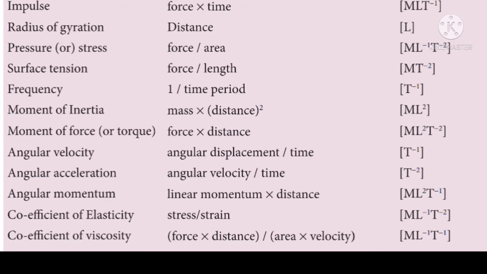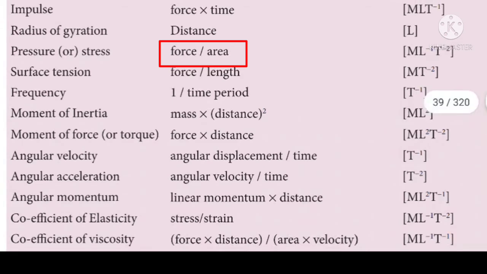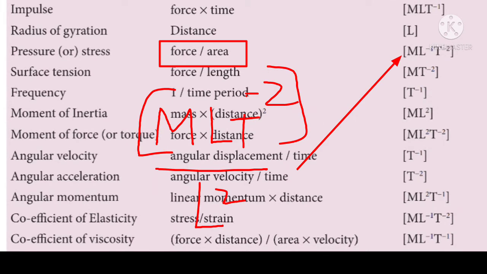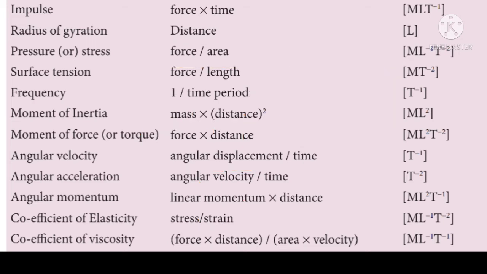And next physical quantity, pressure or stress. The expression for pressure or stress is force per area. The dimension for force is M L T power minus 2 and the dimension for area is L squared. When this L squared goes up, it will become L power minus 2. Hence M L power minus 1 T power minus 2 within square bracket becomes the dimension for pressure or stress.